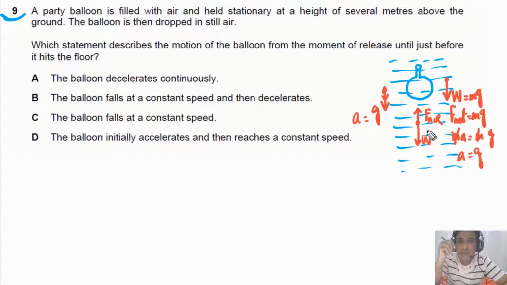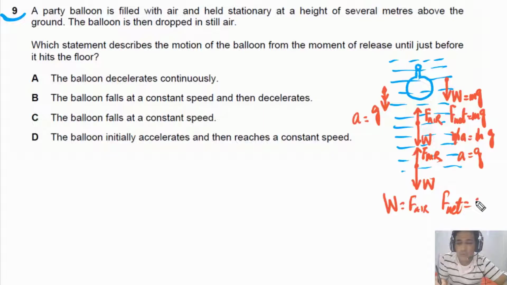As the speed of the balloon will increase, as balloon is accelerating, it simply means that speed of the balloon is increasing. As speed increases, air resistance will also increase. Finally, these two forces, they will balance each other. So we will say W will be equal to FA, air resistance. When W is equal to FA, it simply means that net force on balloon is equal to 0. If net force is 0, it means acceleration of balloon will be equal to 0. If acceleration is equal to 0, we call balloon has reached terminal velocity.